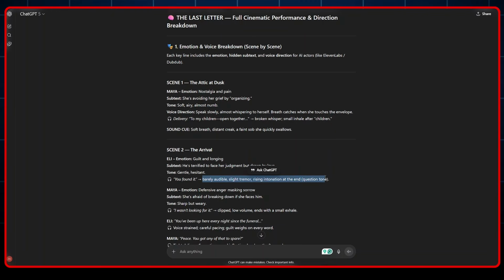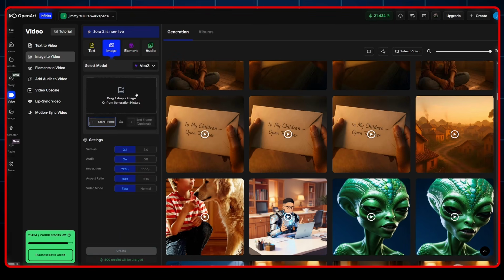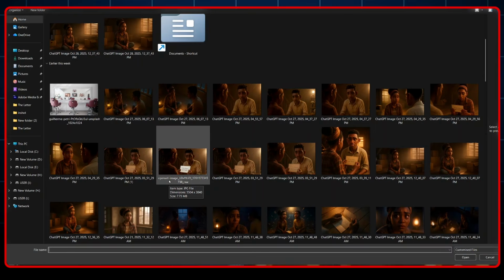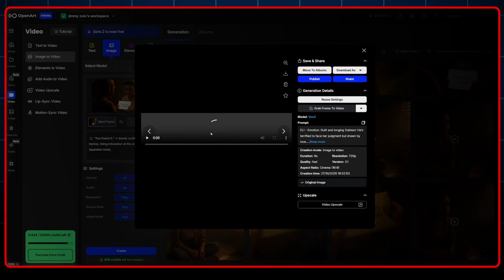And that's the power of detailing everything down. All we have to do is copy this part for Ellie, come back to OpenAI, delete this image, and upload an image where Ellie is talking to Maya, his sister. And according to my story, this is the image. All I have to do is delete this prompt and paste in the exact prompt we've just copied from ChatGPT and hit create. And these are the exact results that we got.